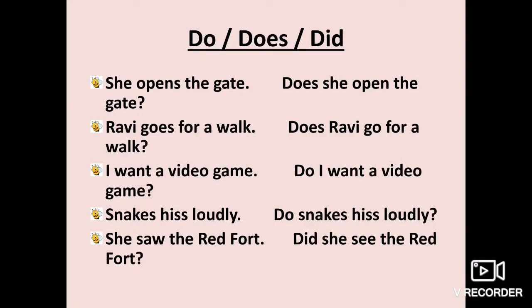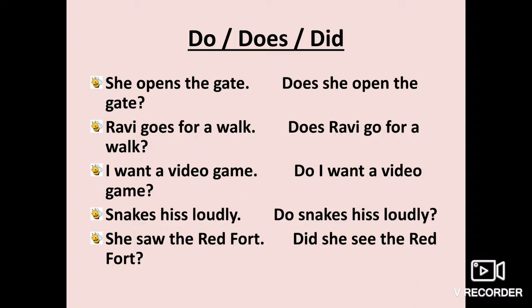Now, how we use do, does, did to make a sentence an interrogative. First one is, she opens the gate. Now, in negative sentences, I had told you that if you don't find any helping verb in a sentence, first of all, you will have to check whether the sentence is in present tense or past tense.